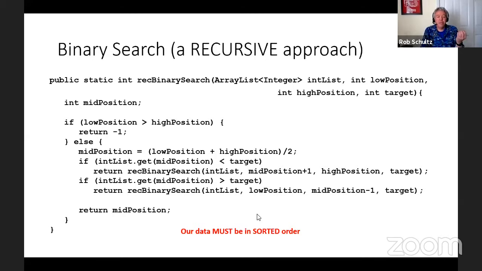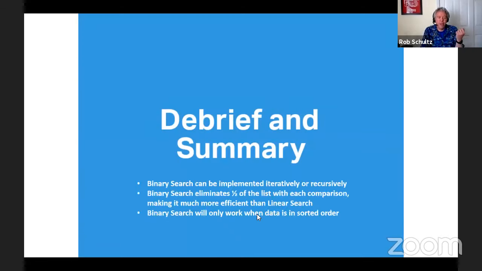So here's our debrief and summary for the day. Okay. Binary search can be implemented iteratively or recursively. There's an iterative implementation and a recursive implementation to binary search. Binary search essentially works by eliminating half of the list with each comparison, as opposed to linear search, which only eliminates the one number that we just compared to. And this, in most cases, makes it much more efficient than linear search.